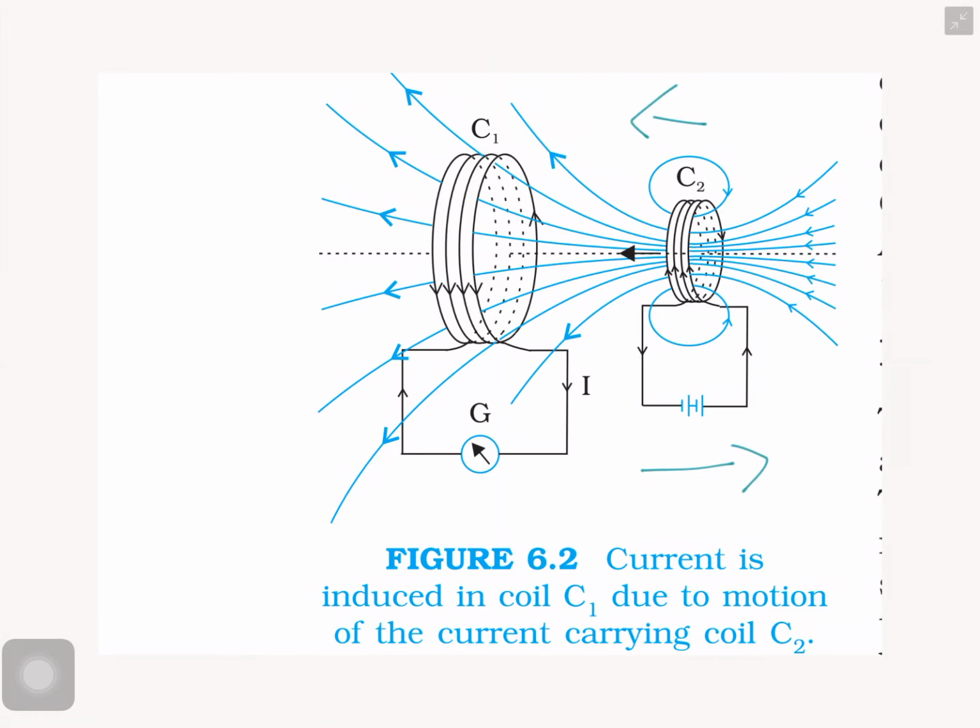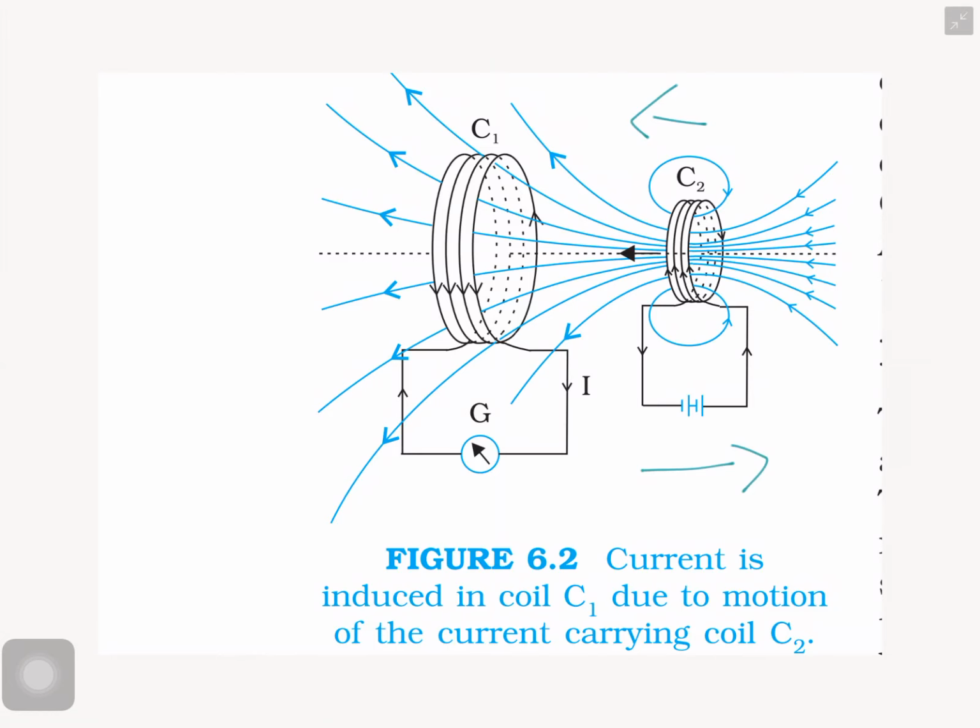Suppose we move C2 rapidly towards C1 or take it away from C1 speedily. The deflection produced in the galvanometer is large.